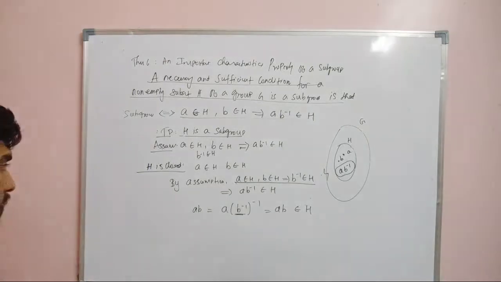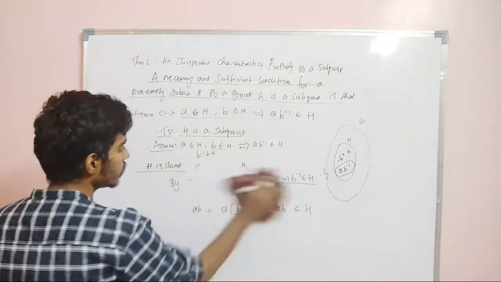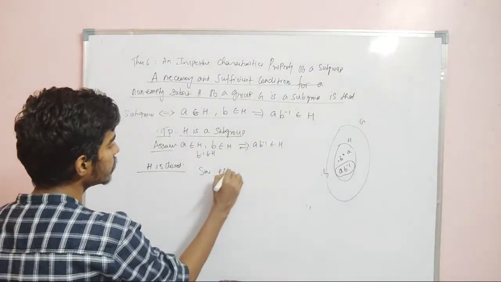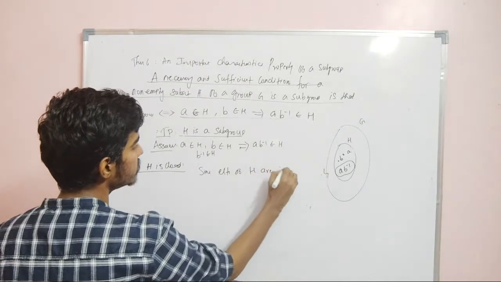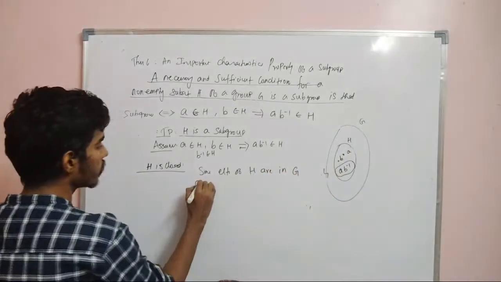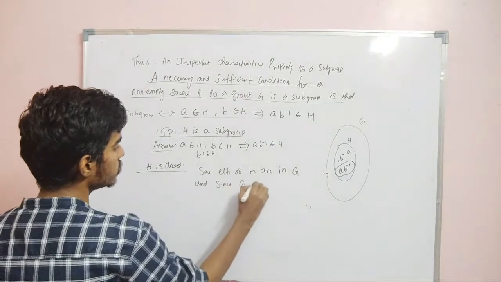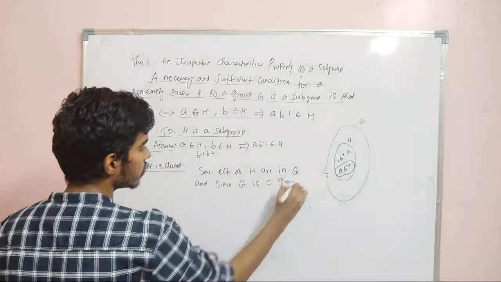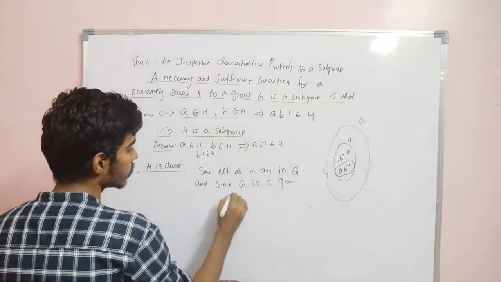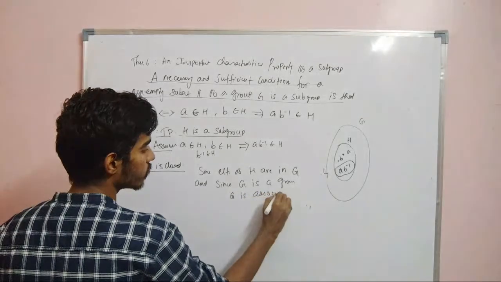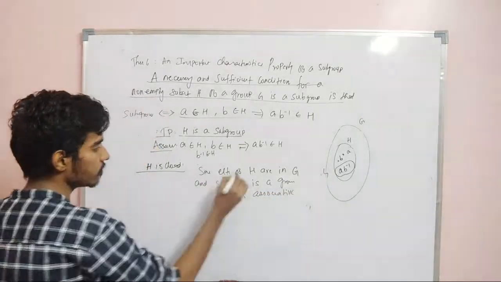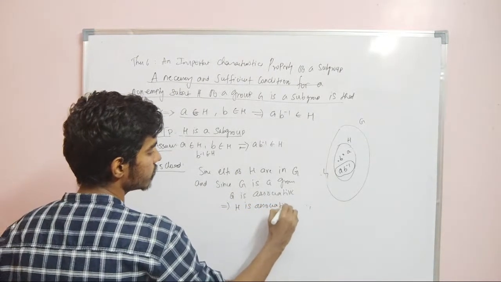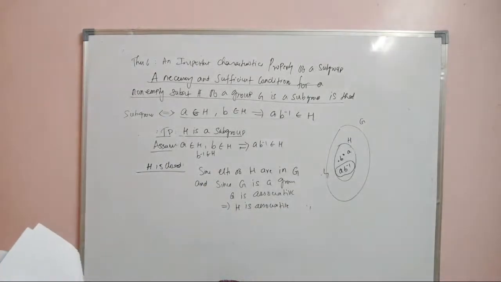And again, associativity. You don't need to prove associativity. Since the elements of H are in G, and since G is a group, as we wrote for the previous theorem also, G is associative.